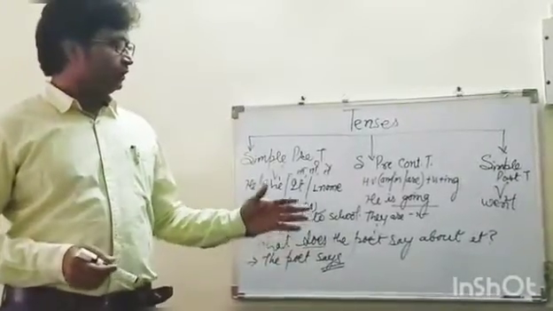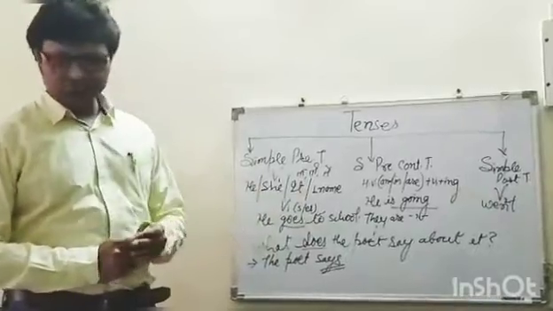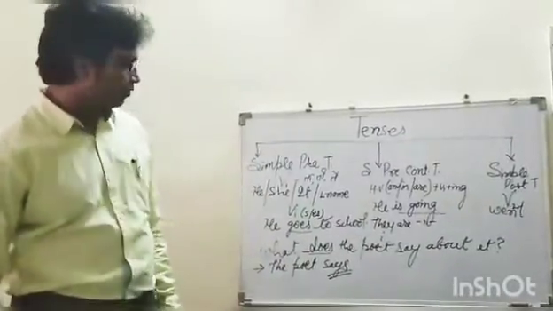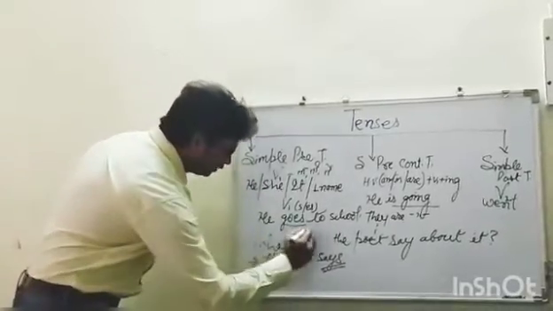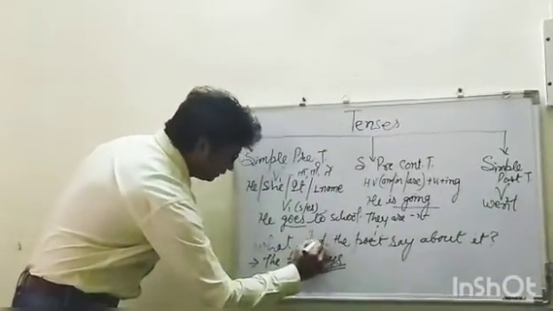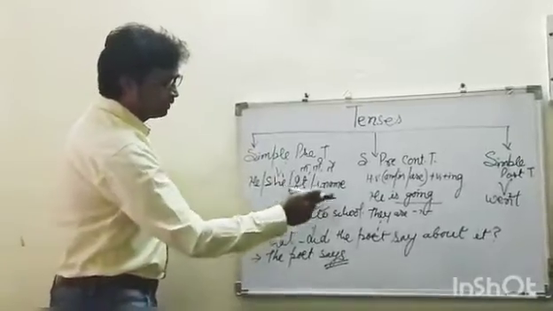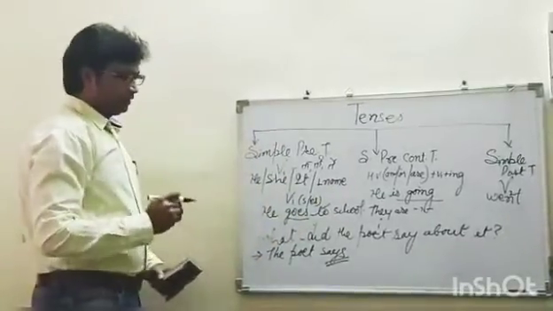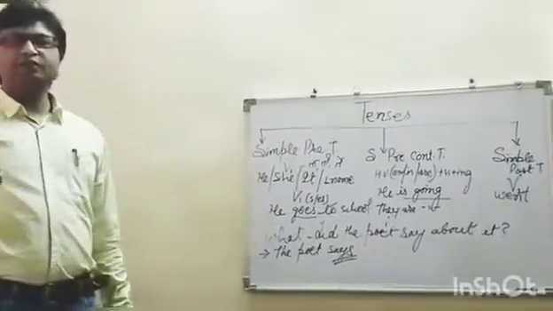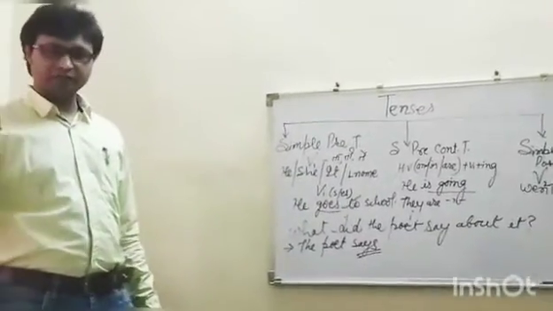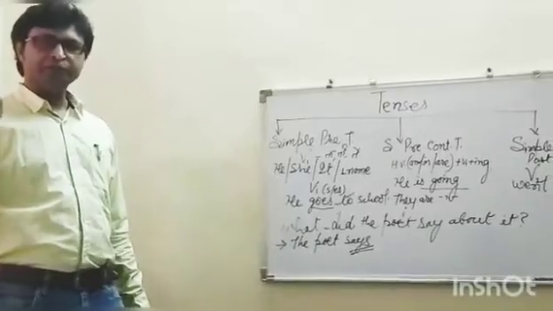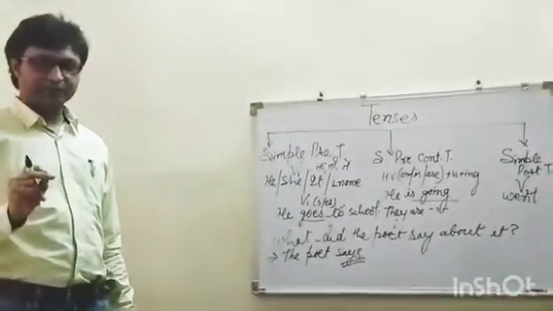Now, we get many questions in the exam wherein we have the helping verb did. Like here, what did the poet say about it? Sometimes the question or the passage is in the simple present tense, or the direct conversation, that is direct speech, which is generally in the simple present tense.